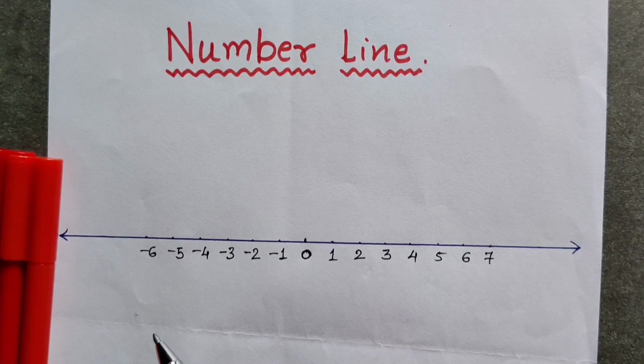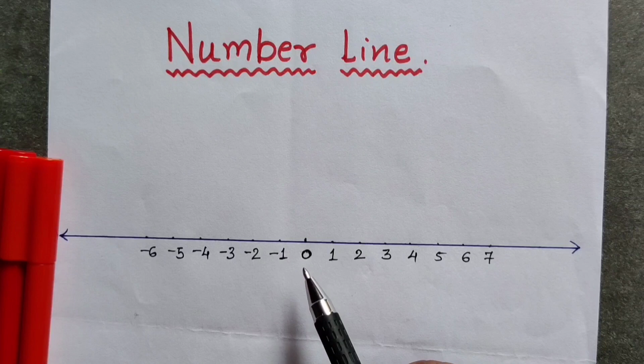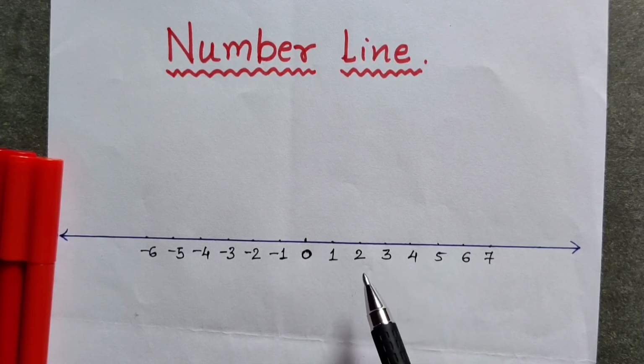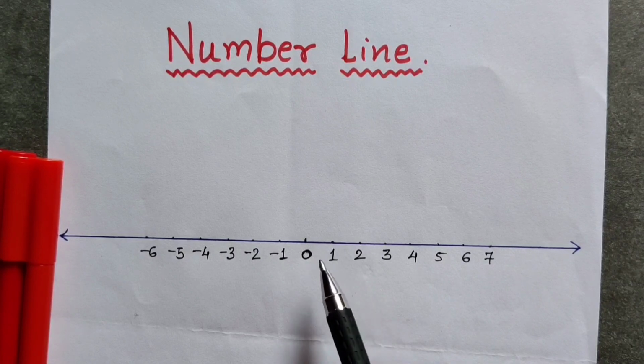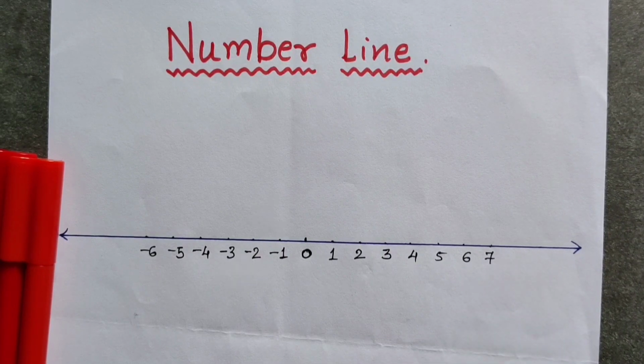Minus 100 is smaller than 0. All negative numbers are smaller than 0 and all positive numbers are bigger than 0. Keeping all these things in mind, we will solve our practice set 1.1.